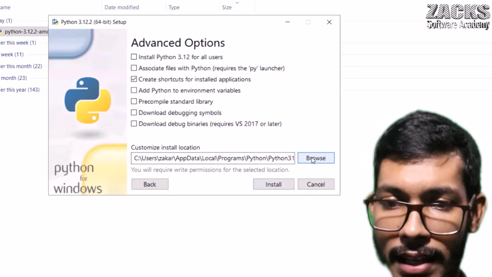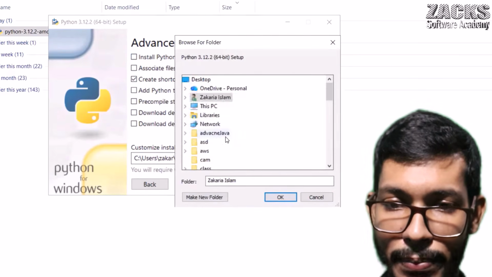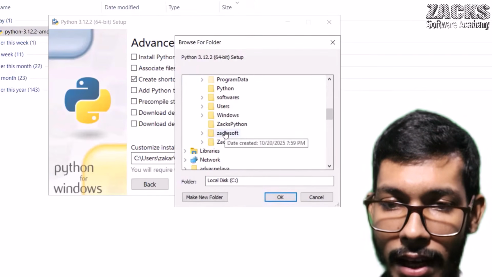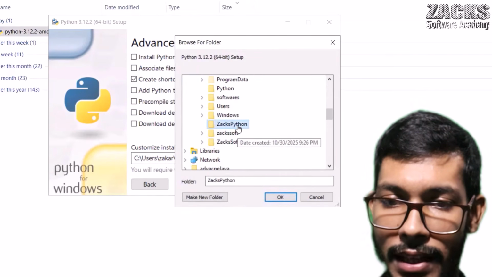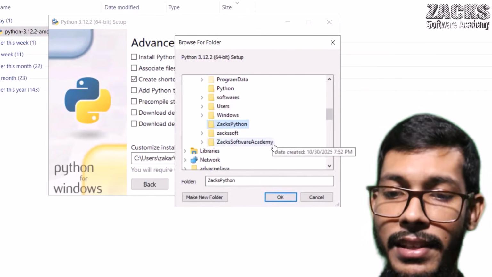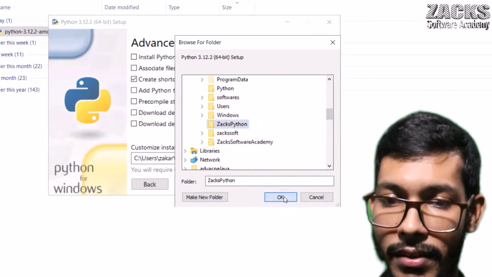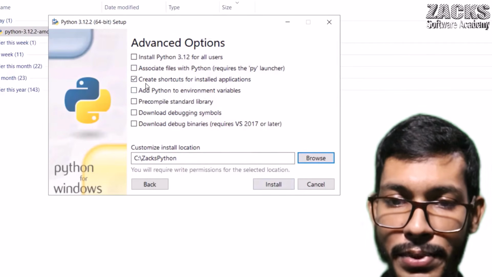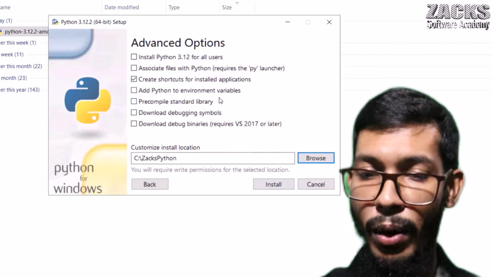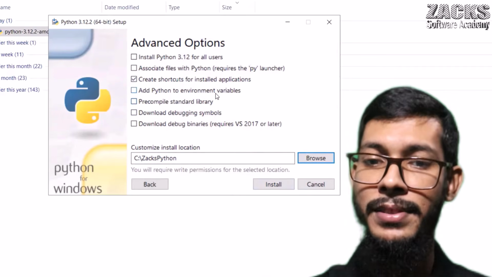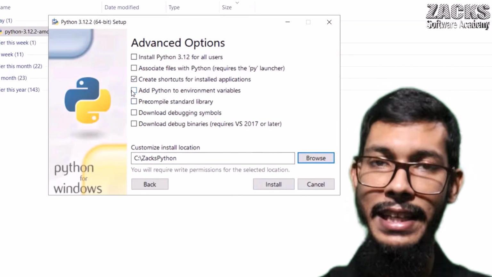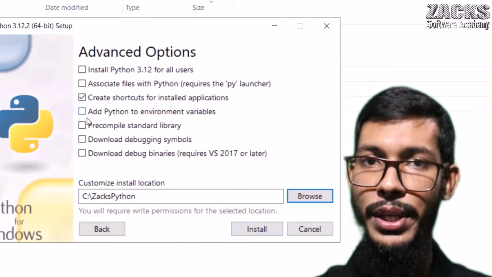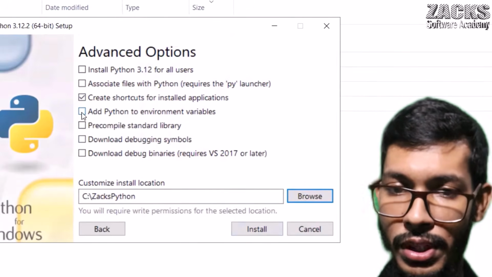Let me change here, actually browse, and change this one. Like this PC, local disk, and jax Python. Now let me select this folder, because I'm going to install here, right? Are you observing one point, add Python to environment variables? Right now if you don't click here, no problem, later you can do this. As our video is going to be very lengthy, I don't want to show this one.